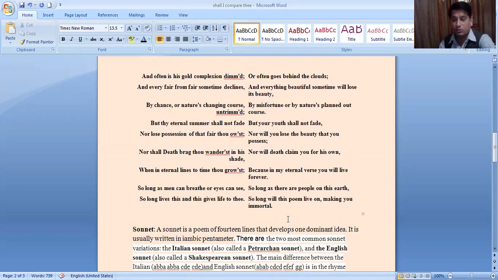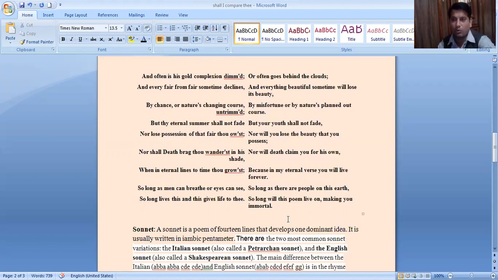So in this way, especially in this poem, Shall I Compare Thee to a Summer's Day, the poet compares his beloved using various metaphoric elements. The poet compares his beloved with a summer day. A summer day is so beautiful, but the Dark Lady is more beautiful than the summer day.